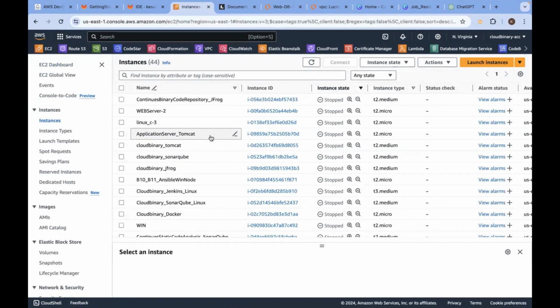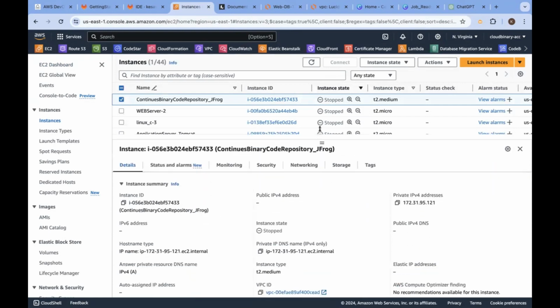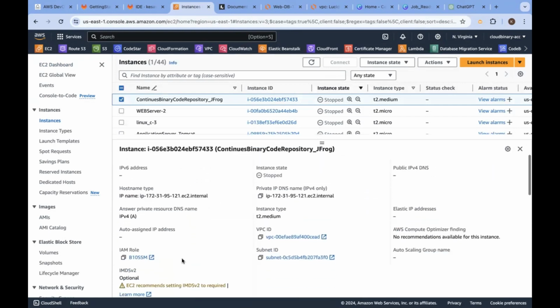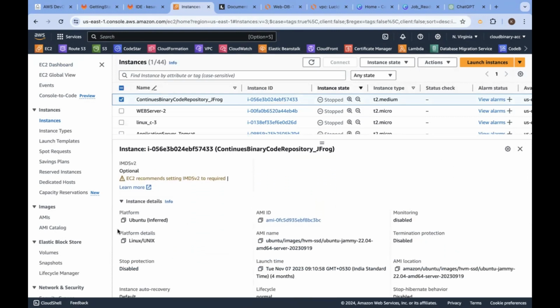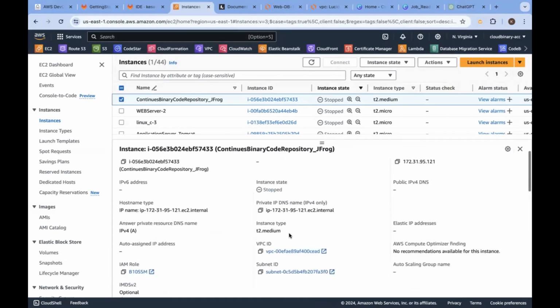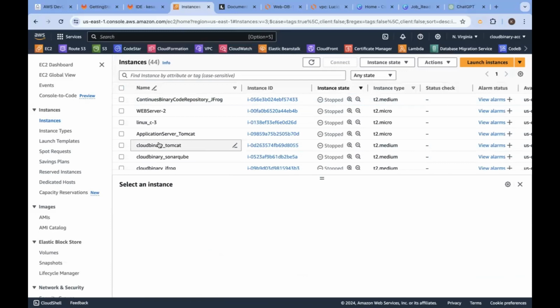What kind of combinations we have here? The first one, if I select, it's a Unix and Linux platform. Name of the vendor, Ubuntu. So Ubuntu is a distribution. And what version we have installed? 22.04. So Ubuntu operating system. Next one, I will like to go to the next.